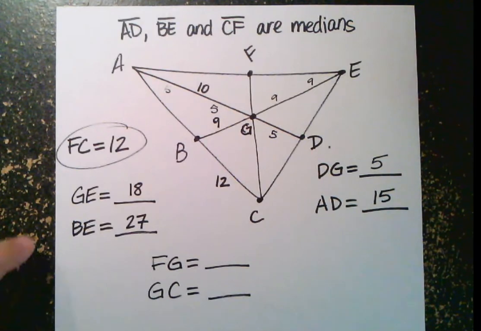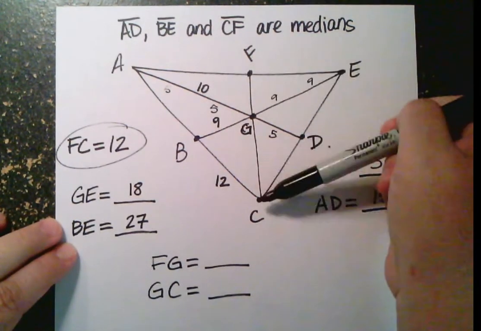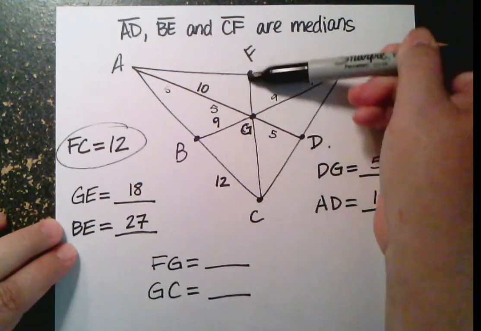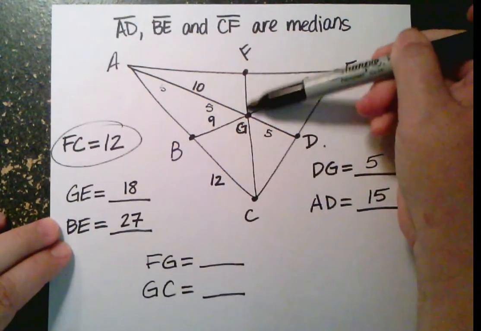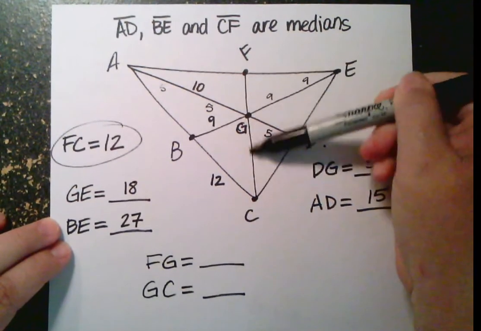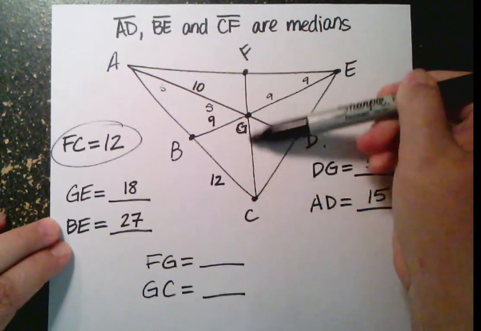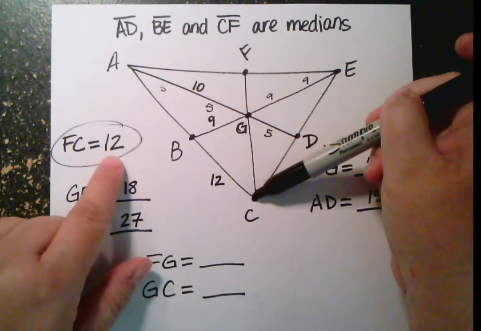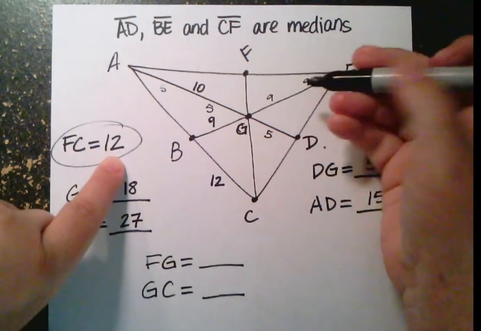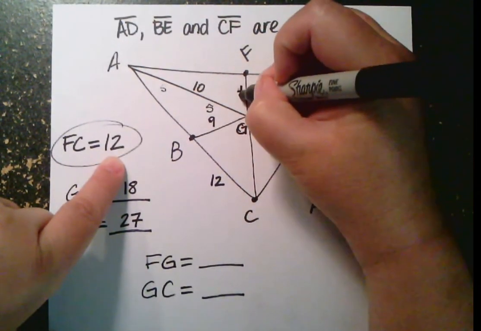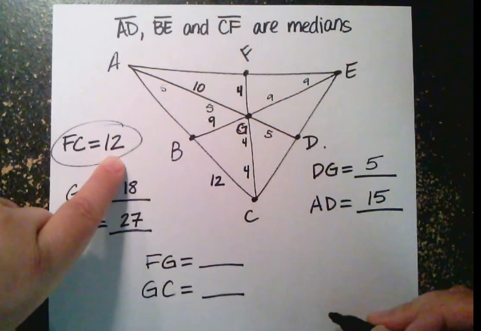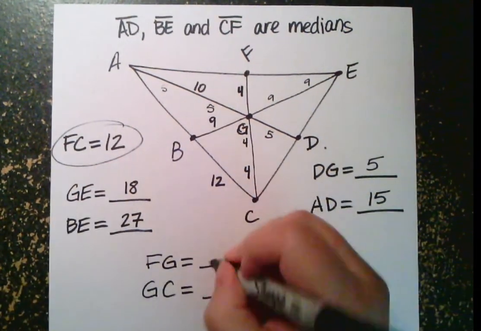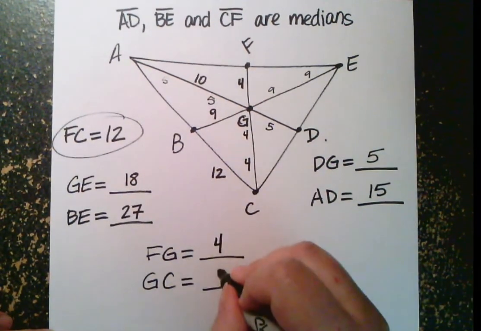All right, so if FC is 12, that's the entire length. So that means that whole length is being divided into 3 pieces. 1 piece is over here with the midpoint. 2 pieces are over here with the vertex. If I divide 12 by 3, each piece has a length of 4. So 1 piece of 4 over here and 2 pieces of 4 over here. So FG is 4, GC is 8.